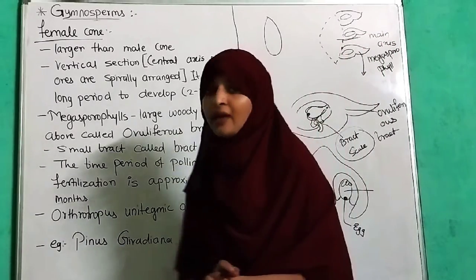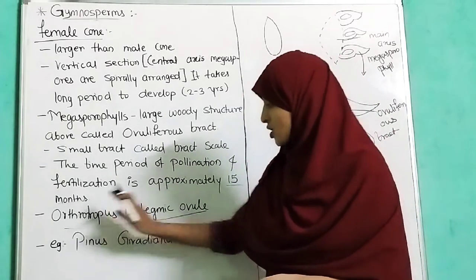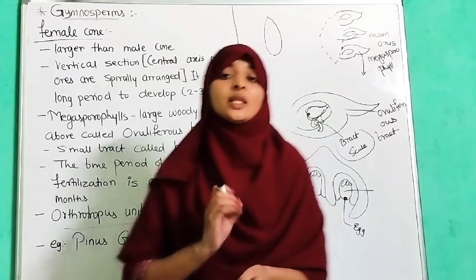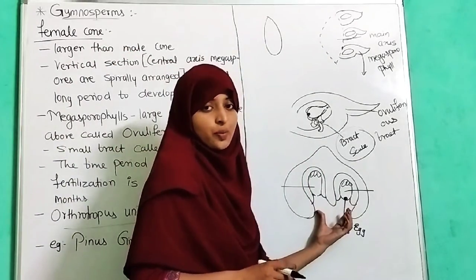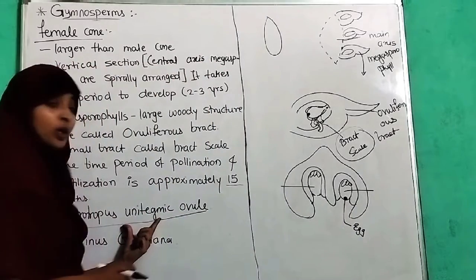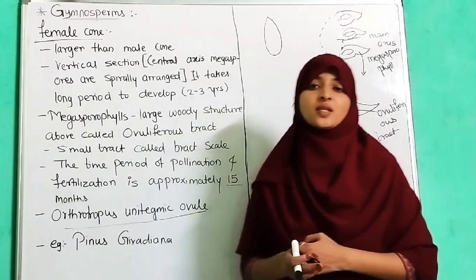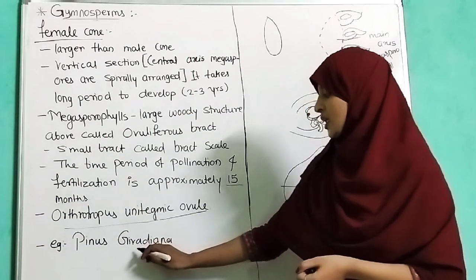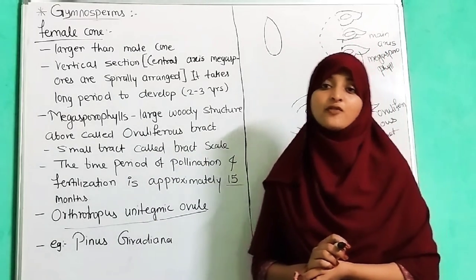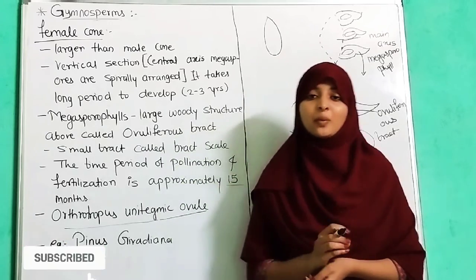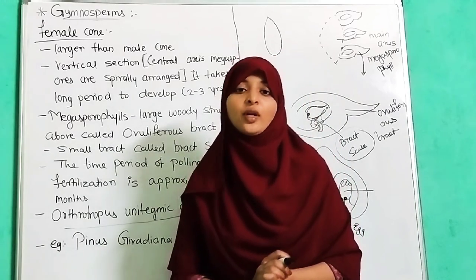The most important thing they have told us is the orthotropous unitegumate ovule. Orthotropous unitegumate ovule means it is made up of a single integument, and this is an orthotropous ovule. They have given us an example of Pinus, that is Pinus gerardiana. Gerardiana is the common name of Chilgoza. Chilgoza is edible for human beings, but other seeds of gymnosperms are edible for animals.